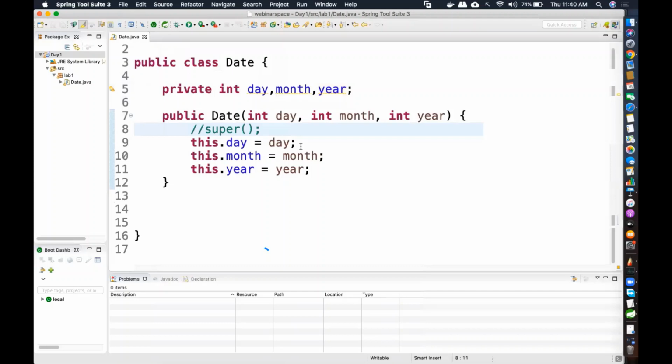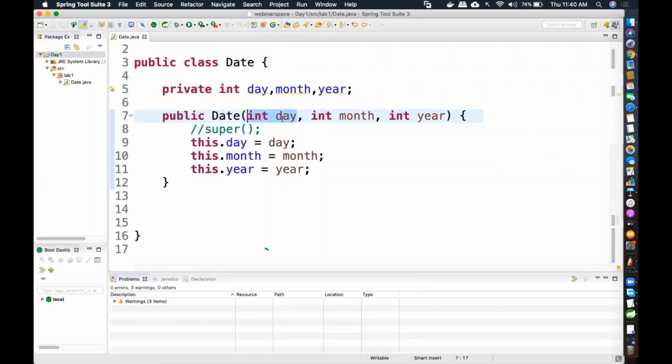Now, these variables which are created inside the constructor are known as local variables. How do I know they are local variables? Because of the declaration. Declaration means the data type is right next to it, and the declaration happens within the method. That means this variable I can only use within this constructor. I cannot use it outside the constructor. That is why it is known as a local variable, only local to the scope of this constructor. So these are known as local variables.